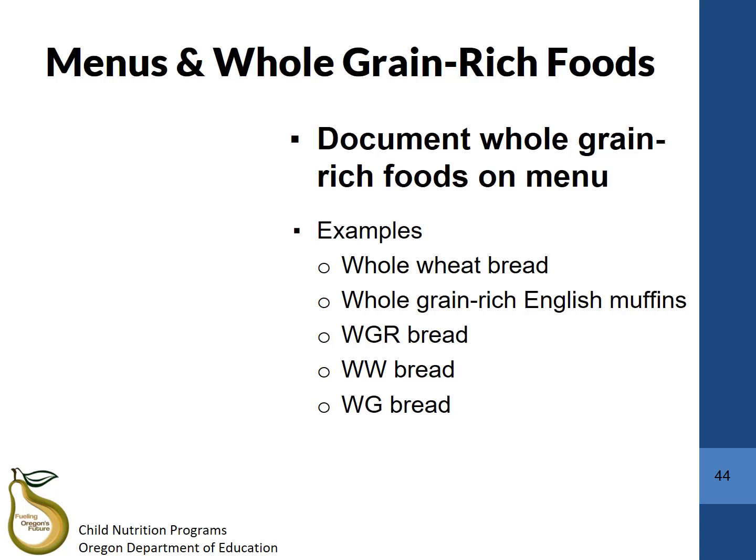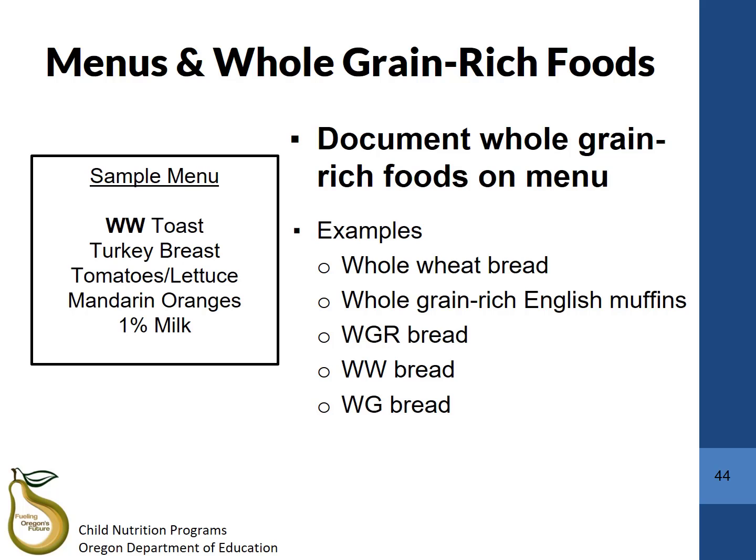In order to verify that whole grain rich components have been served at least once per day, sponsors and providers must document whole grain rich foods on the menu. Take a look at this example. When serving bread, you can indicate that it's whole wheat bread by documenting WW on the menu. Abbreviations such as WGR for whole grain rich, WW for whole wheat, or WG for whole grain may be used.